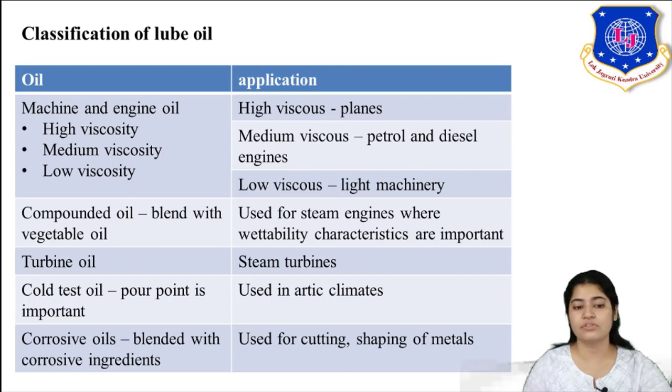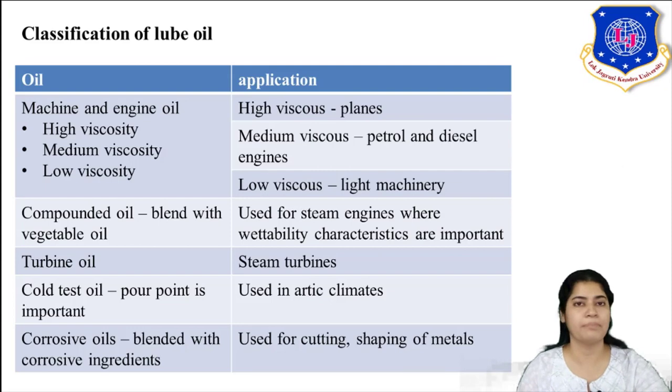Whereas medium viscous lube oils are used for petrol and diesel engines. Similarly, low viscous oil is used for light machinery. One of the best examples of light machinery is the sewing machine. Okay, that is a light machinery. So the oil which you are using as a lubricating oil there, you cannot use in the engine of a petrol and diesel engine, right? So you can see that on the basis of viscosity, my application is changing.